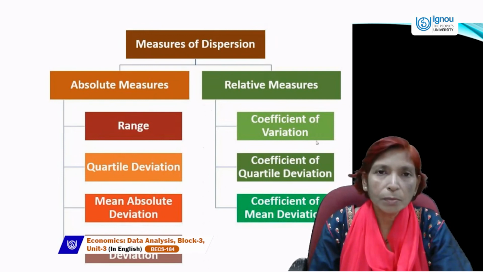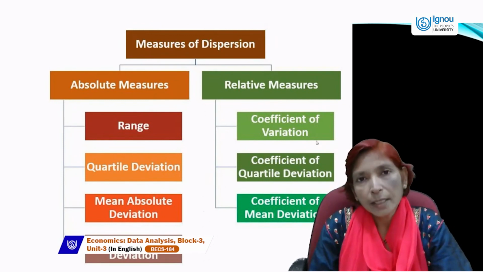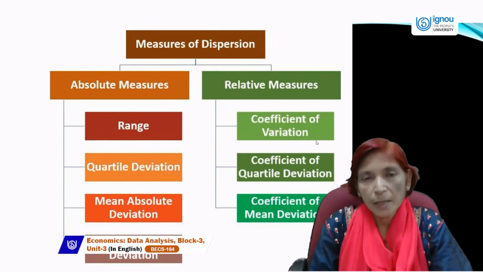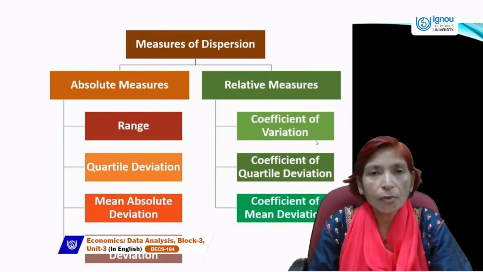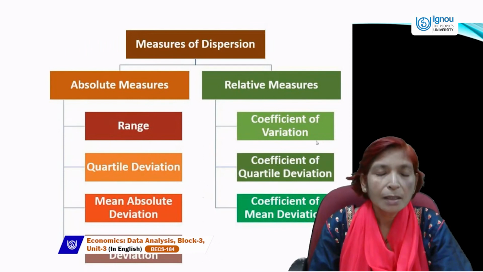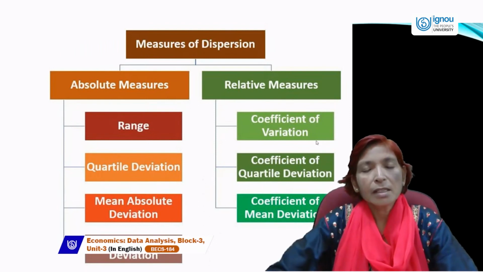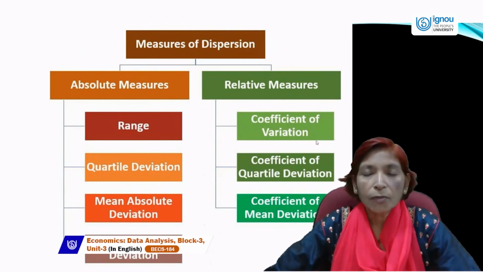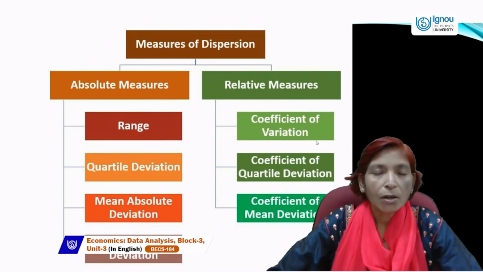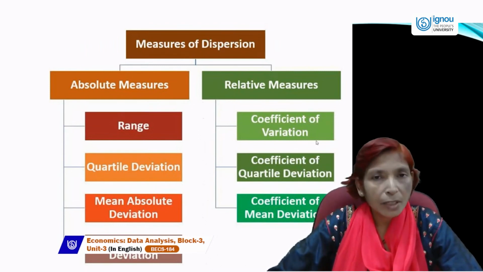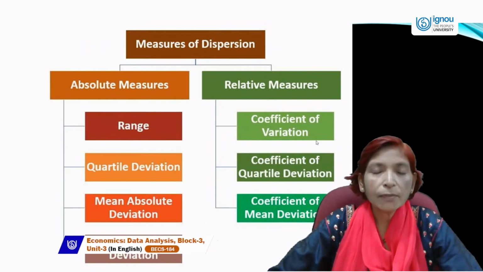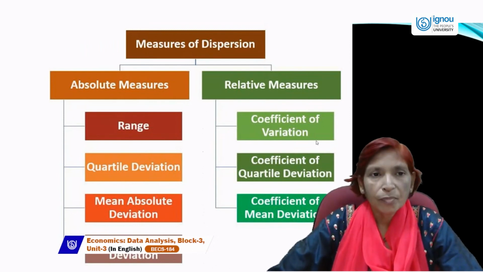So all these things are included in measures of dispersion, which is classified into two parts. One is absolute measures and the other is relative measures. In absolute measures, there are four measures. One is range, second is quartile deviation, third is mean deviation, fourth is standard deviation. And in relative measures, we will find out the coefficient of range, coefficient of quartile deviation, coefficient of mean deviation, and coefficient of variance.